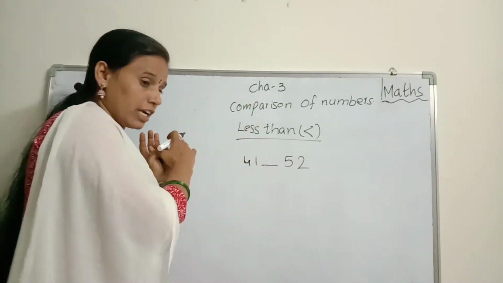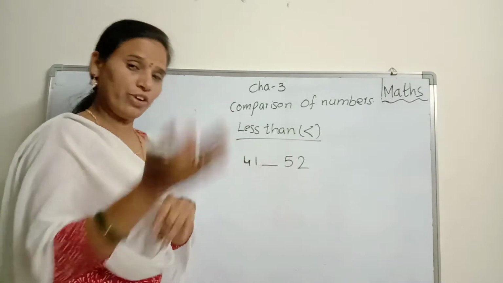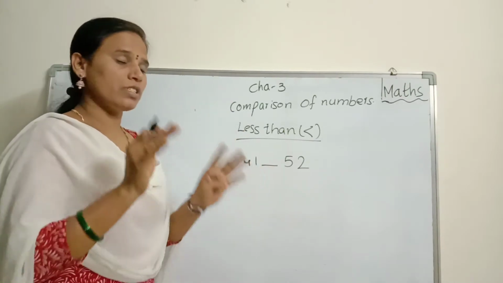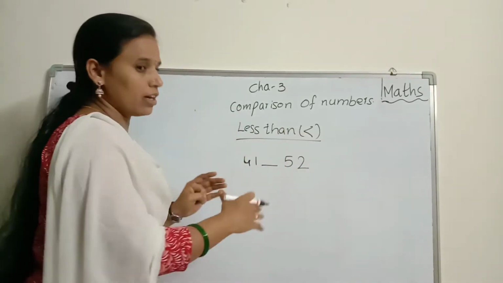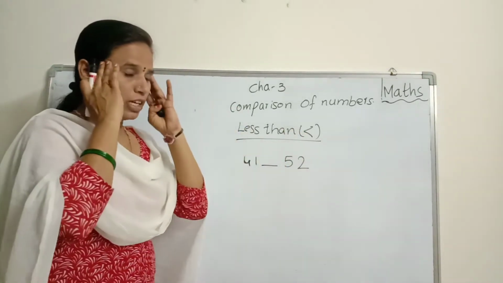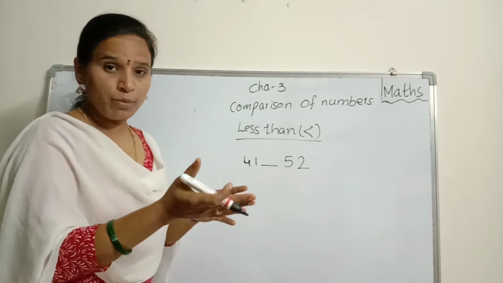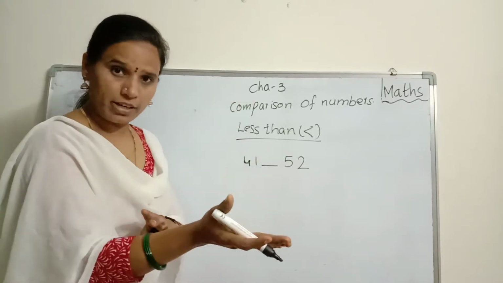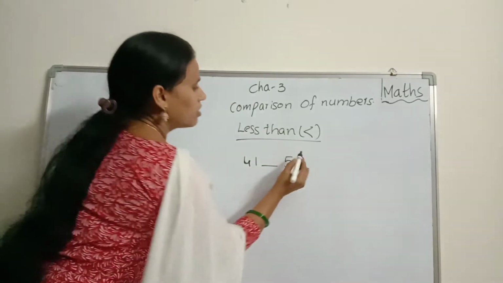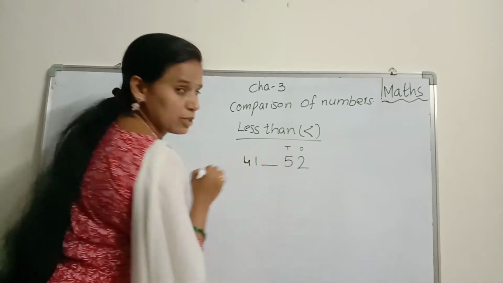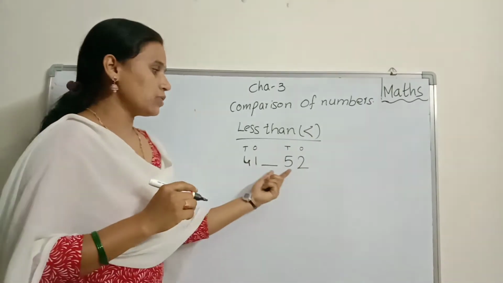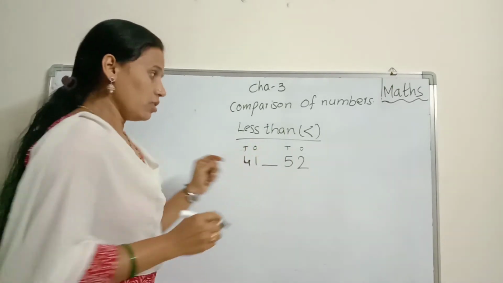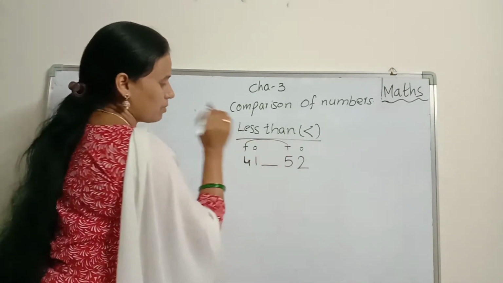Left side or right side, you can find. Okay, don't confuse. Wherever you find greater than or less than, first of all you think where is the bigger number, left side or right side. Now ones place and tens place. Both sides we have 2 digits, no? So we can compare tens place numbers only.